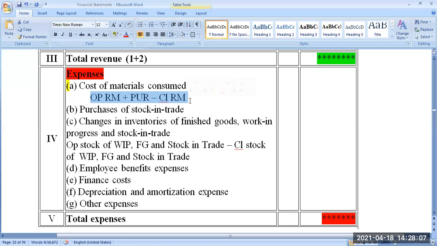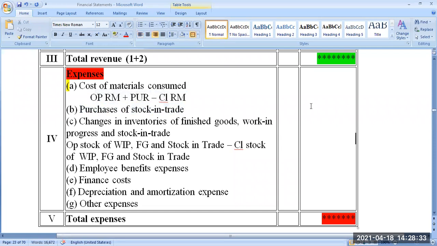Anybody? Yes. Yes, sir. So next one is purchase of stock in trade. Next expense is purchase of stock in trade. It will be applicable only for a trading company. They buy material and they just sell the same material. They don't want to convert anything. They don't want to add value to anything. Just buying and selling. Those companies will be writing the value in this line.